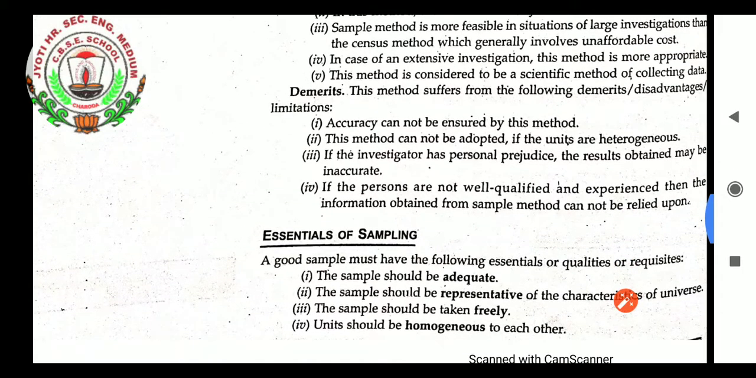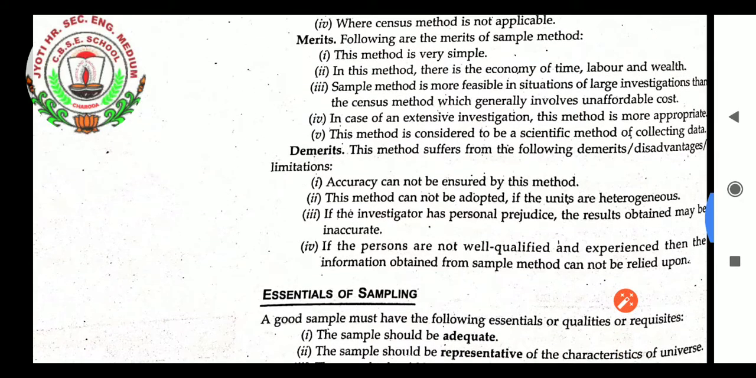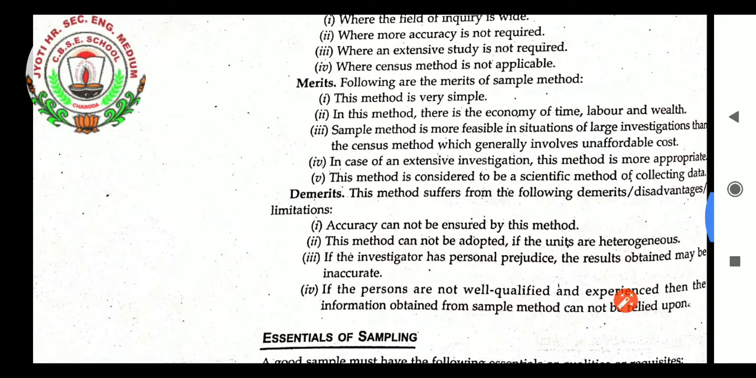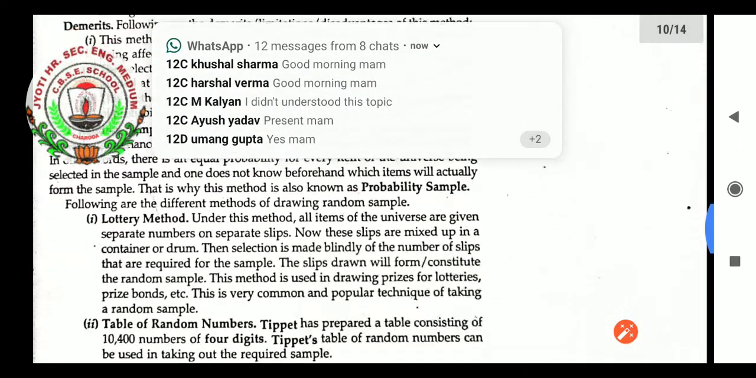So this was the sample method, students, as you learned the merits and demerits, and suitability also, because suitability is required. Every method will not be applicable in every place. So where it can be suitable, you have learned. Where extensive data is not required, there you can have the sample method. Where accuracy is not required, there also you can have the sample method. And where the census method is not applicable, definitely the sample method will be applicable.